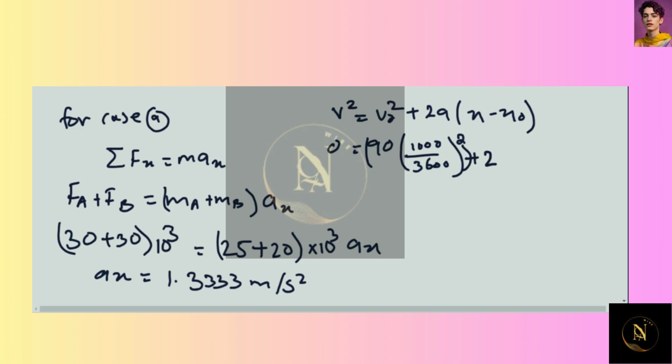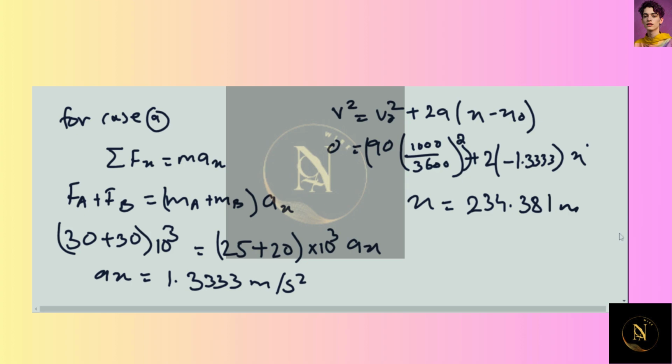plus 2 into acceleration, which we just found, so that will be in a minus 1.3333 times x. We solve for x, and x we get here is 234.3821 meter. So this is the distance traveled by a train before it comes to stop.